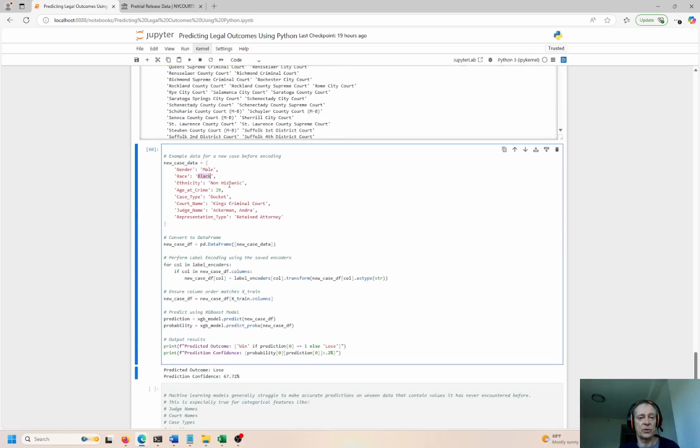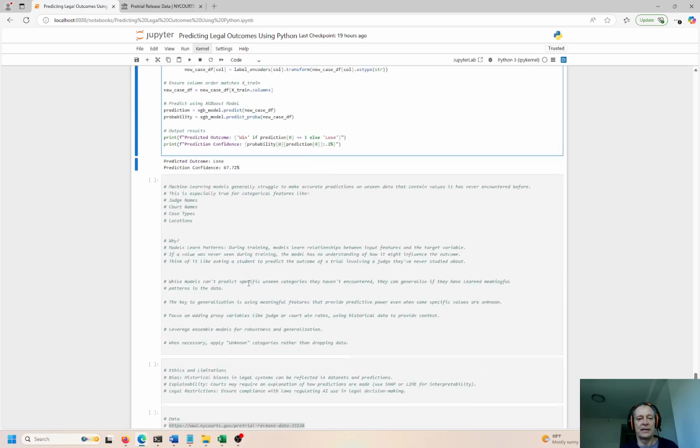1, 2, 3, 4, 5, 6, 7, 8. And again, you can customize this, and you can train this a bunch of different ways. This is just one representation of the truth, okay? So you can tweak the model, you can change it, you can add to it, you can subtract from it. But I'm saying based on these inputs and based on historical outcomes, you would lose this case 67% of the time. So as a lawyer, you would not take the case, right? You're going to lose it. Your plaintiff is not going to win the case, so don't take it.